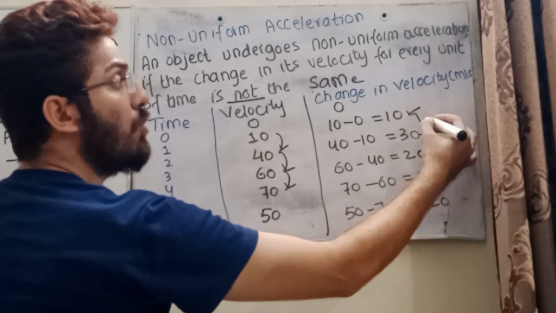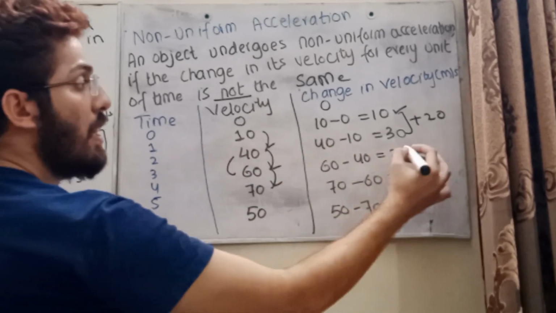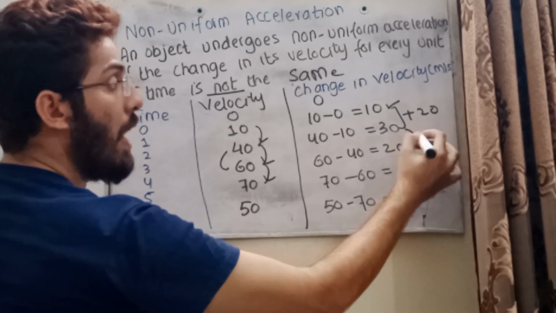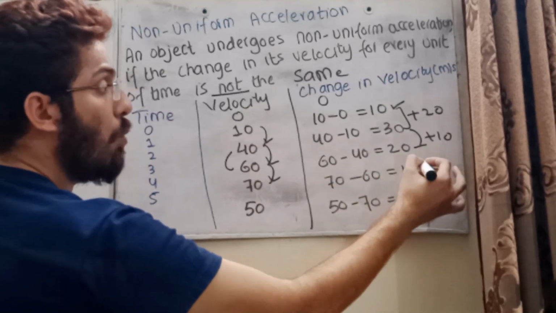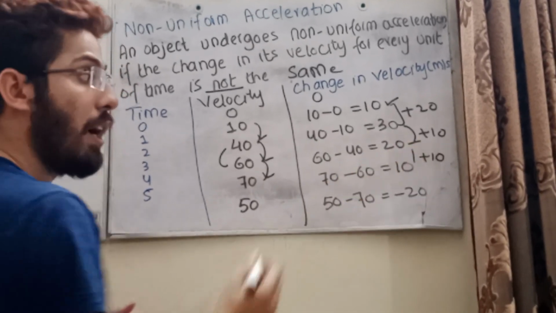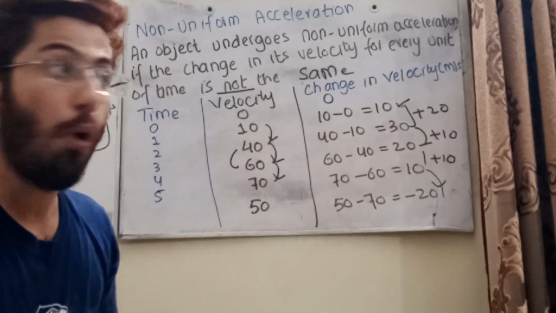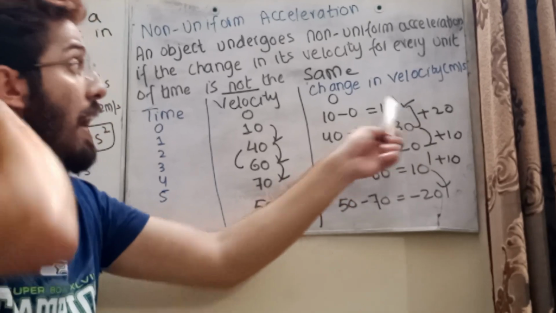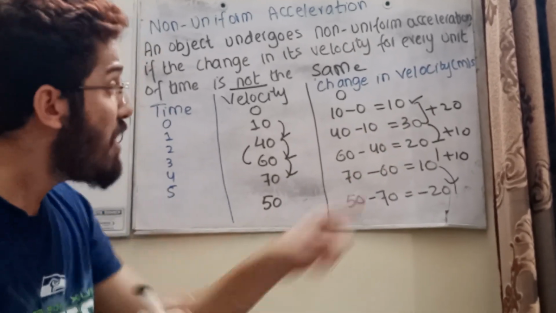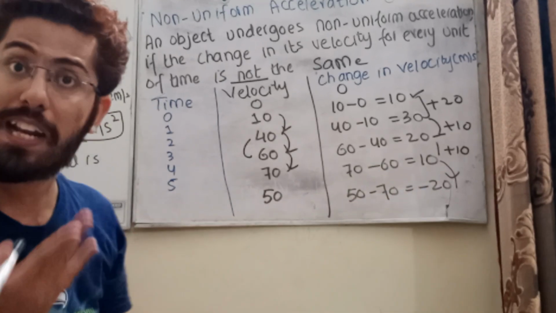Now there is a difference of plus 20. Remember my word, final minus initial, you have plus 10. Then if I find the difference over here, plus 10, students. Now the difference over here is also greater. So always remember that the difference or the change is not constant: 10, 30, 20, 10, minus 20.